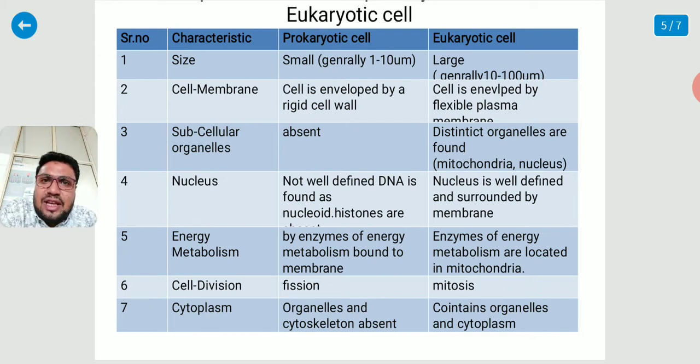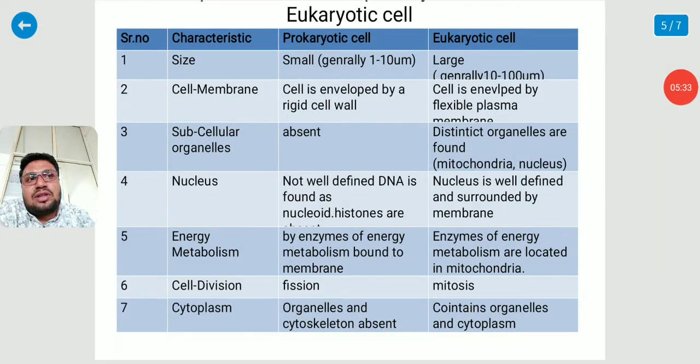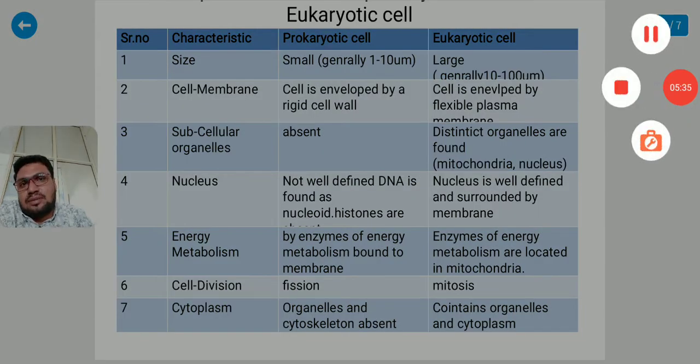Cell division in the prokaryotic cell is usually done by binary fission, whereas cell division in the eukaryotic cell is done by mitosis. Cytoplasm, organelles and cytoskeleton are absent in the prokaryotic cell, whereas the eukaryotic cell contains organelles and cytoplasm. Students, this is the difference between the prokaryotic cell and the eukaryotic cell.